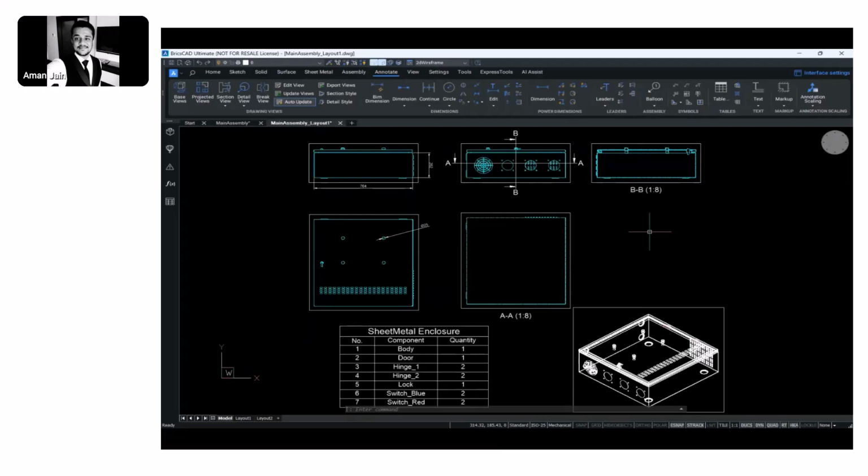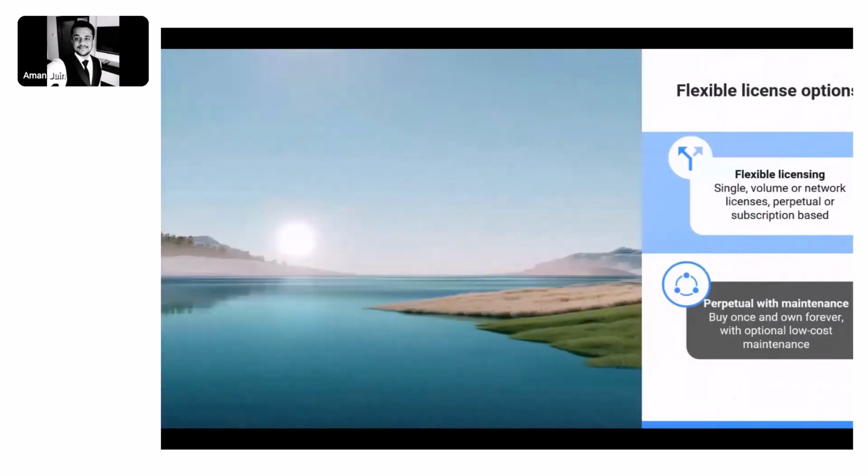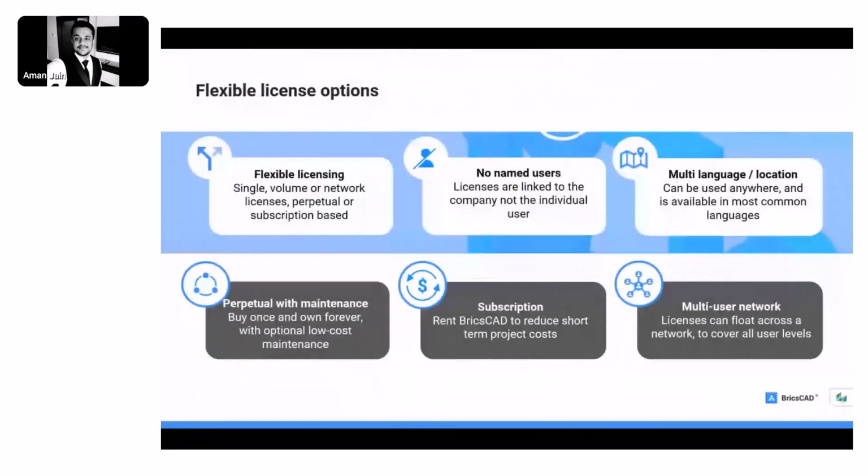So that was the demonstration that I had to do to showcase the sheet metal capabilities of BricsCAD. More or less, whatever you can do in your current 3D CAD environment can be done through BricsCAD, or it can work in conjunction with your current existing workflows that you have in place. This is where we become quite a cost saving solution offering in the market because of the licensing options that we have in place.